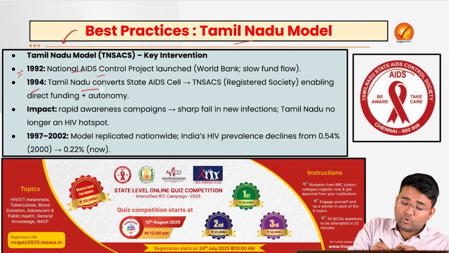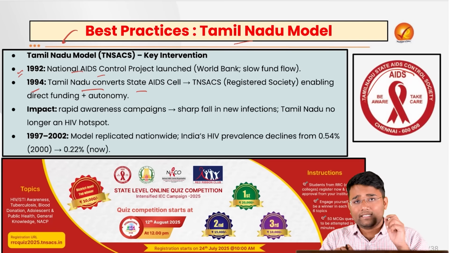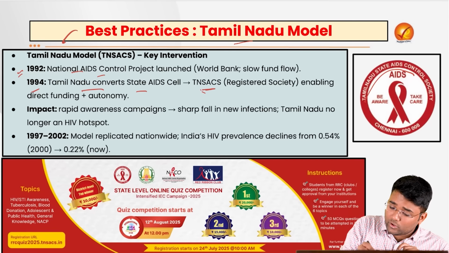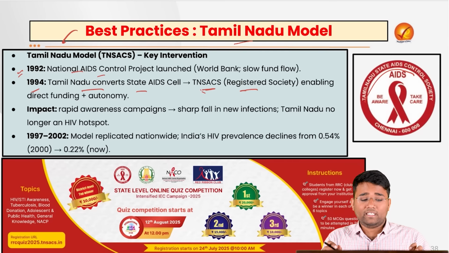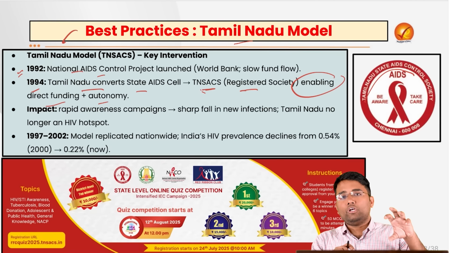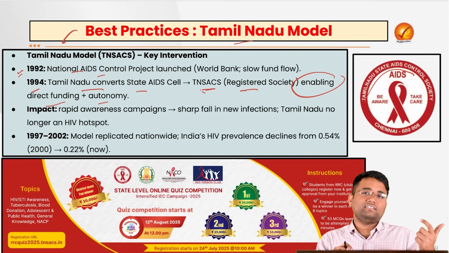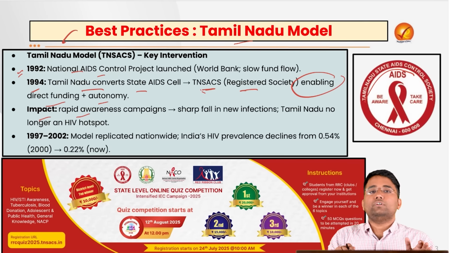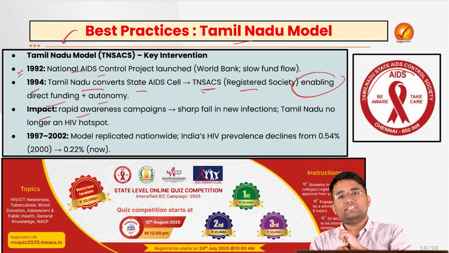In 1994, Tamil Nadu converted the state AIDS cell into the Tamil Nadu State AIDS Control Society, which is a registered society. This enabled direct funding, and it also provided autonomy with regard to various decisions and initiatives that they can take. Also, the impact was that various rapid awareness campaigns were launched.